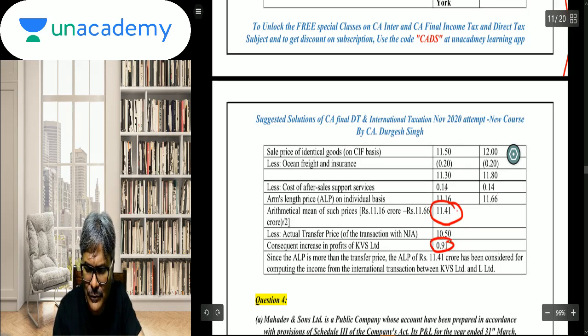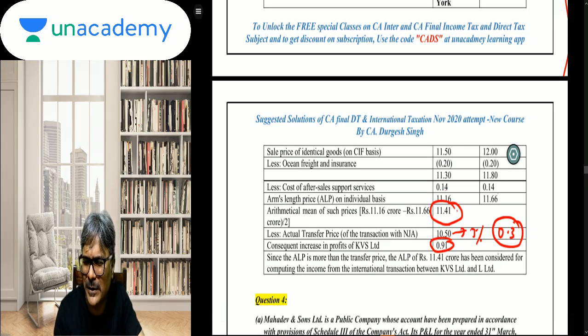Now if you see 3%, if I just say 3% of this, students, 3% of this is 0.3, approximately 3.3 something.